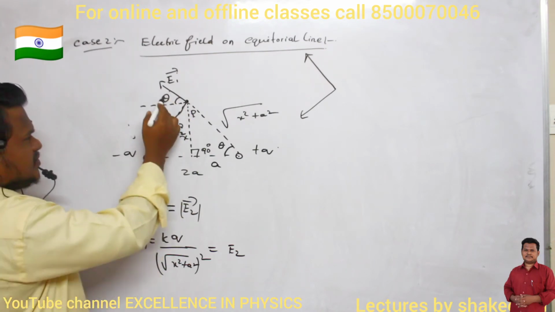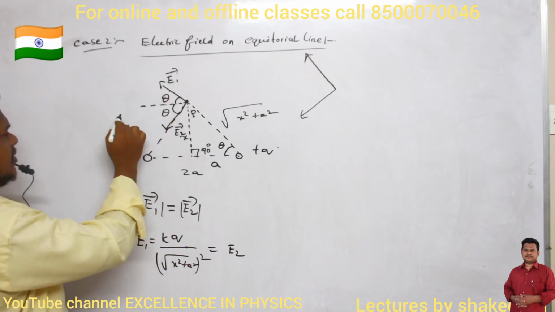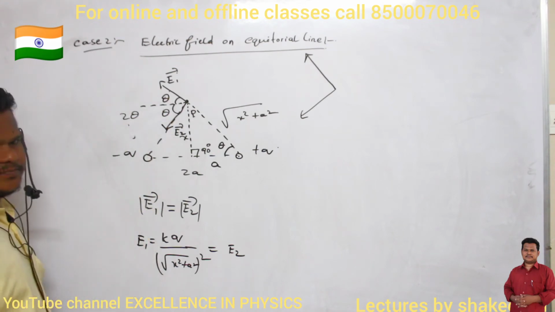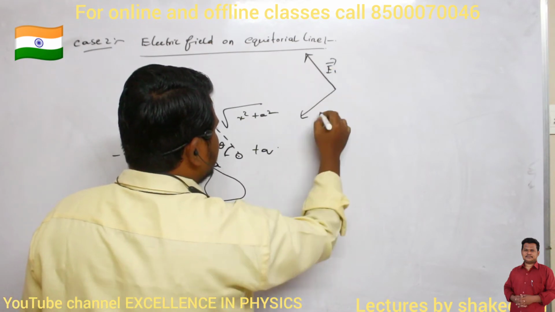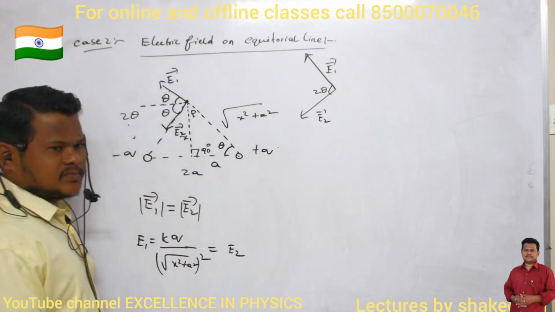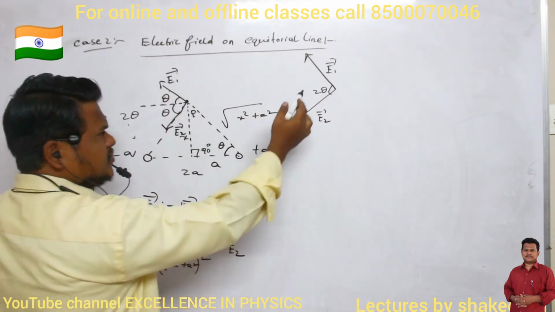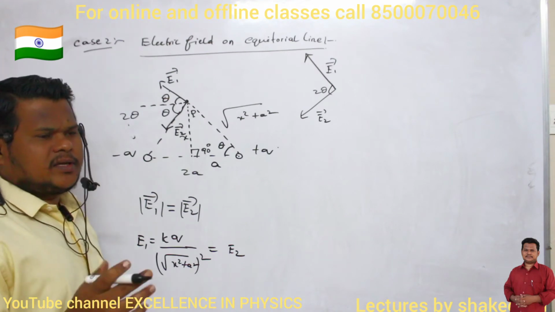So the total angle between E1 dash and E2 dash is 2 theta. And the magnitudes of the electric fields are equal.